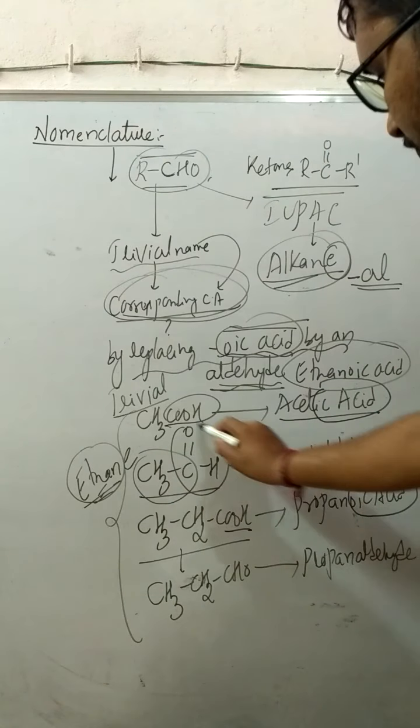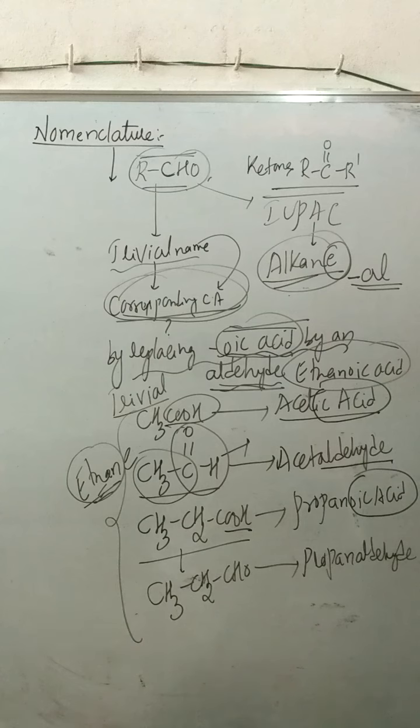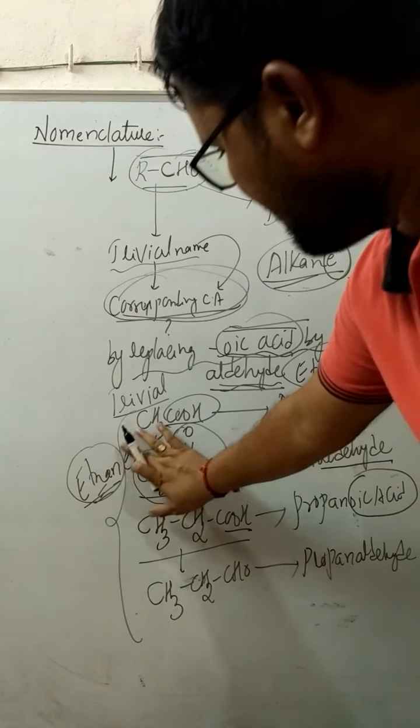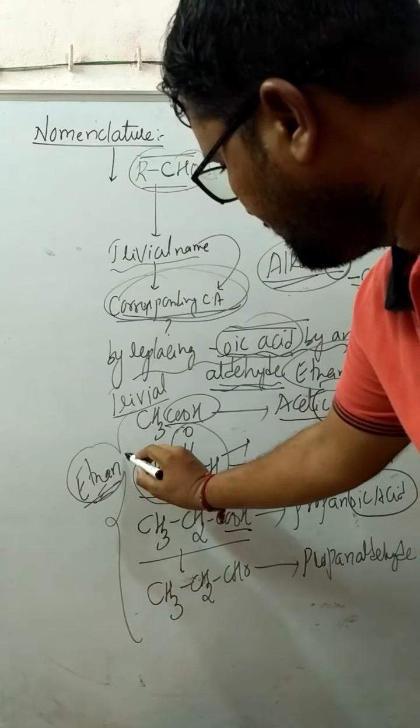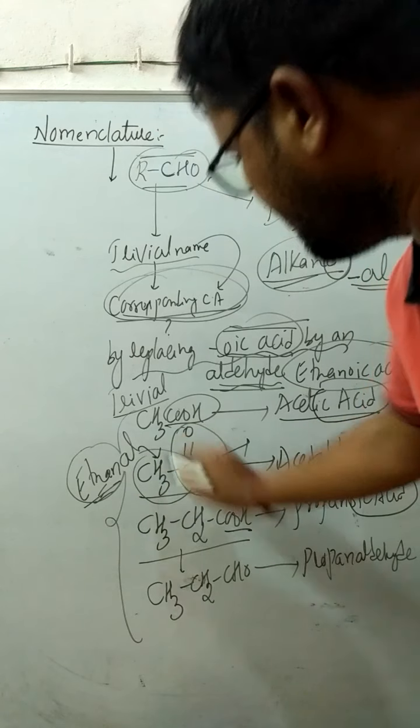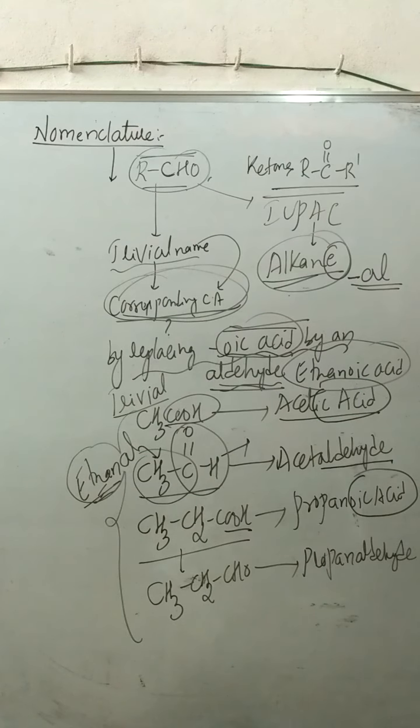But here it has CHO as its functional group. So replace this E by Al. If I replace E by Al, the name is called ethanal. That is the method of IUPAC nomenclature with reference to aldehydes.